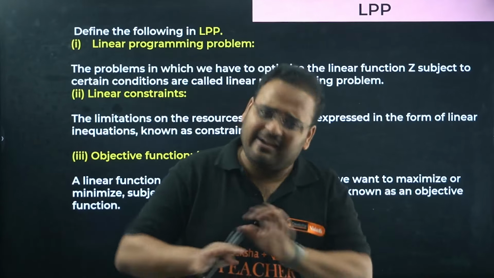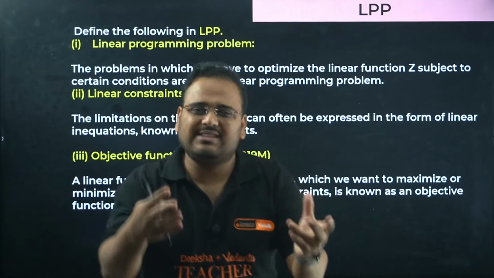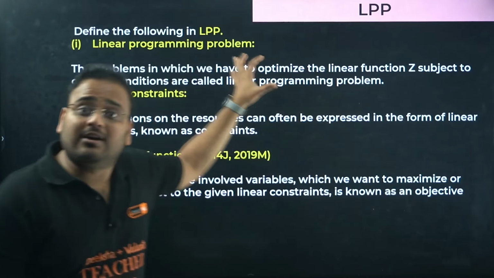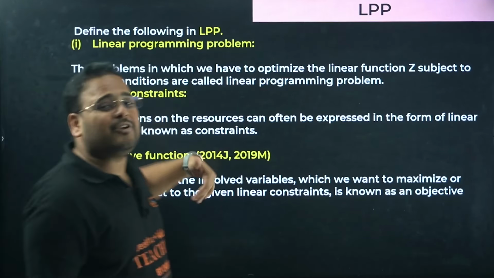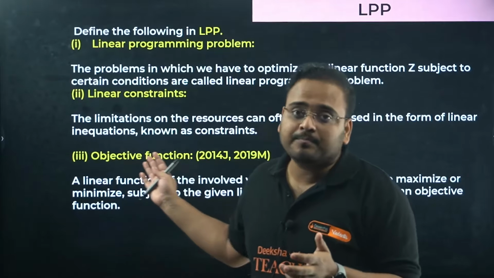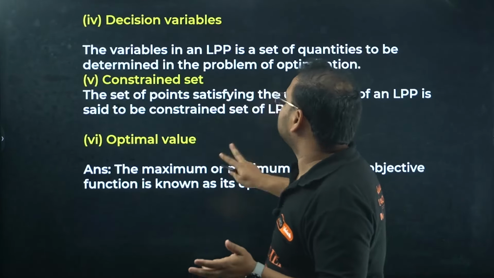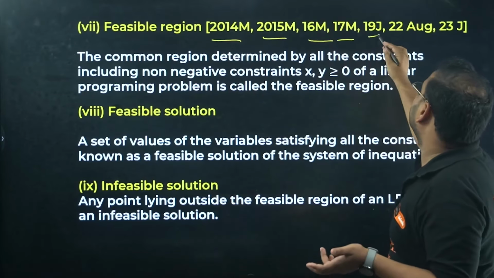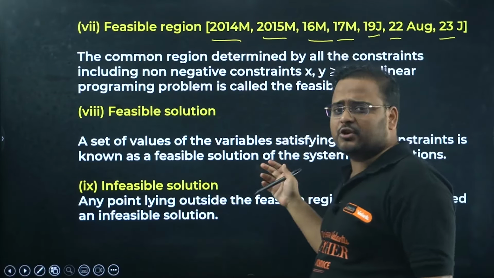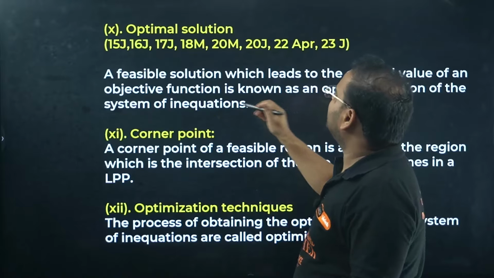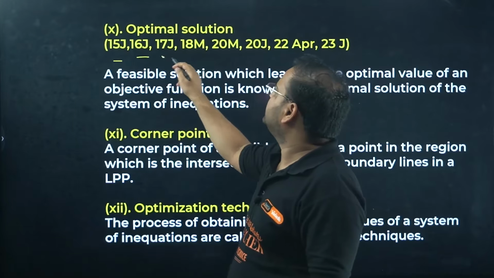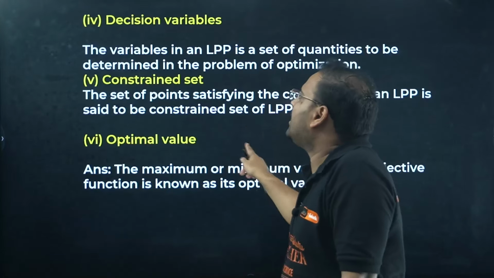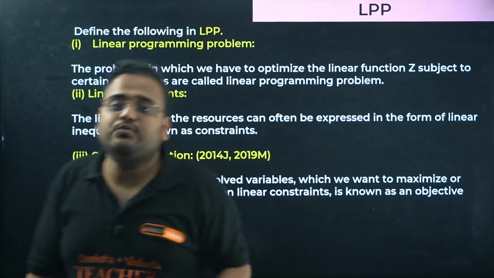This chapter is all definitions and some basic calculations of linear programming, of course linear equations basically. So it is very important to know the definitions. You might not have questions on them, but it's not like they have not asked in the past. They have. Check here: 2014, 2015, 2016, 17, 19, 22, 23. They have asked questions on these. Of the feasible region definition, they have asked in January 2015 and 2016. Maybe this year they will not ask these definitions, but are they useful? Of course they are.